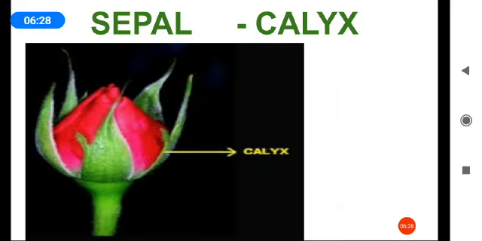First, the sepal. The sepal is the green, leaf-like part of the flower which protects the flower when it is in the bud. When the flower is in bud, it is protected by the calyx.